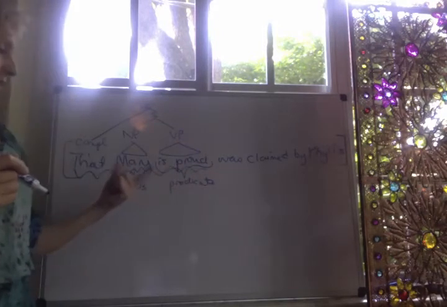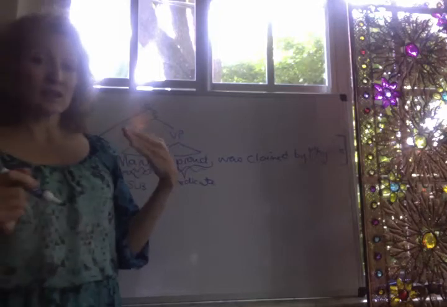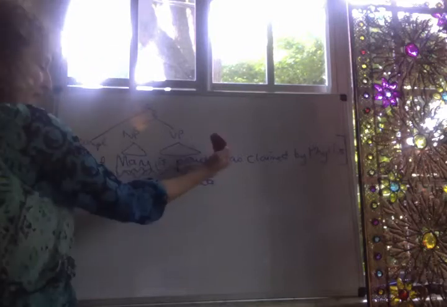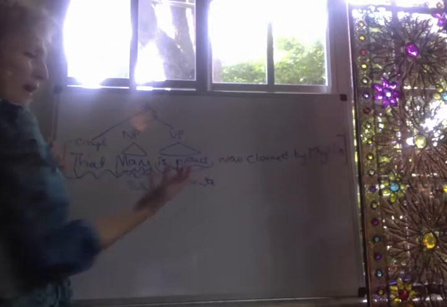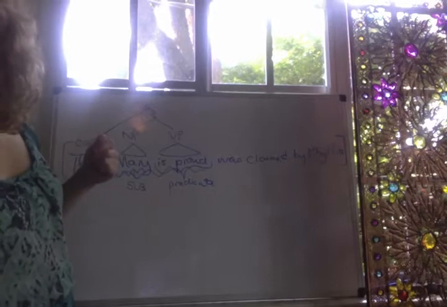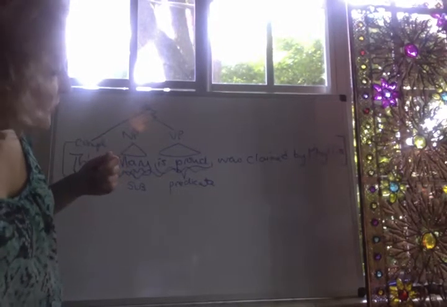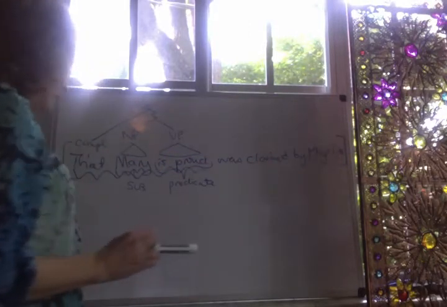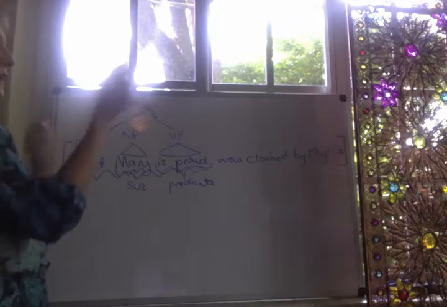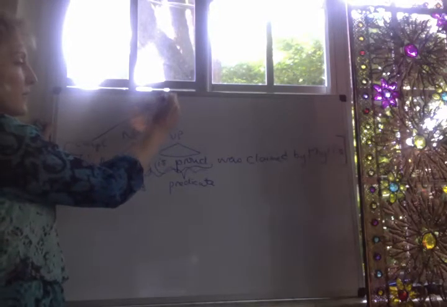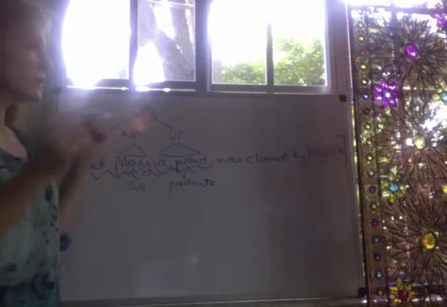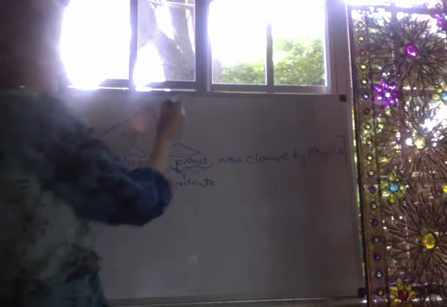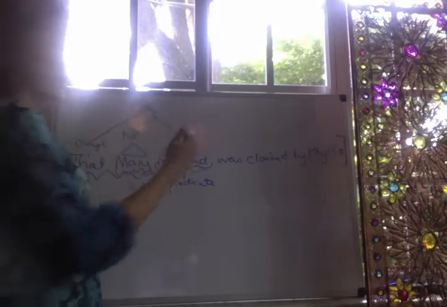Because we said that a sentence is always comprised of a noun phrase and a verb phrase. So if this were our main clause, the noun phrase, that Mary is proud, would be a little bit strange because that Mary is proud doesn't look like a noun phrase. Was claimed by Phyllis does look like a predicate, a verb phrase, so that would be problematic. So what we have to do with these sentential subjects is identify them as noun phrases. In other words, they get relabeled at the level of the S or the S-bar into a noun phrase to show that they're functioning as real subjects in the sentence.